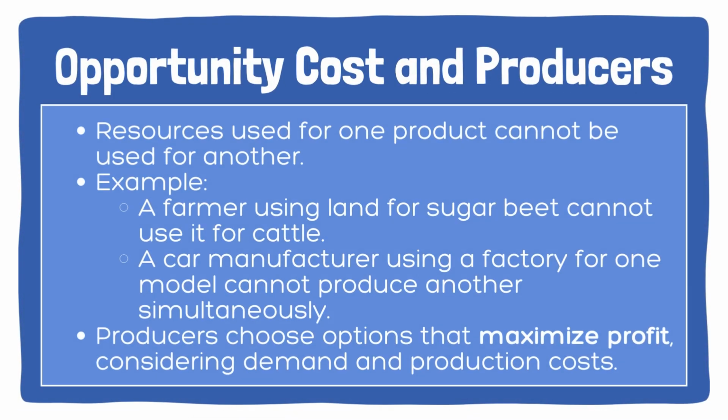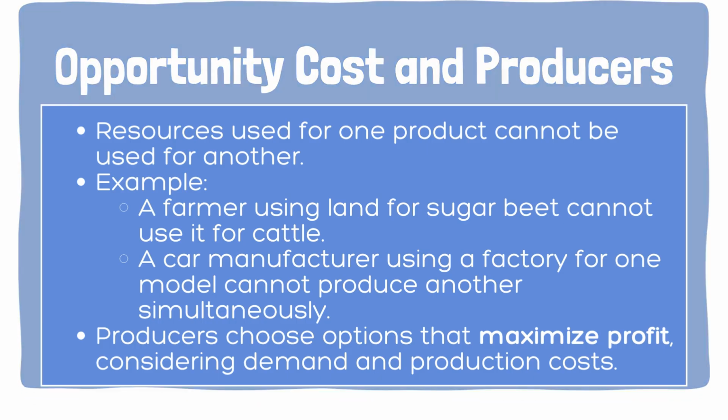Businesses constantly weigh opportunity costs. A farmer using land to grow wheat can't use that same land for soybeans. A car factory producing sedans can't simultaneously make SUVs in that space. Companies aim for the most profitable option, but they must consider demand, production costs, and what they're giving up.